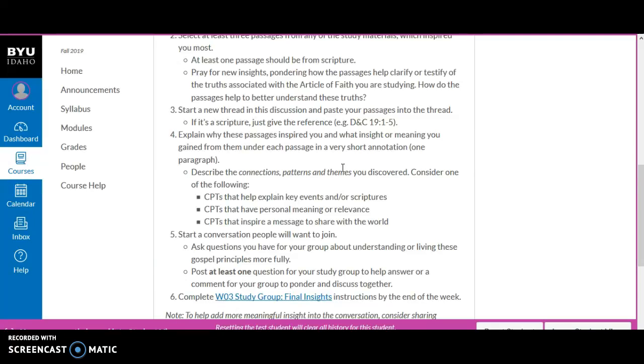Now, the wonderful thing about this course is that there's a pattern that it follows for every week. And so you'll have your initial insight assignments. You'll have your final insight assignments. Those initial insights are always due on the Wednesday. Your final insights are always due on the Saturday night, as well as the other assignments for the course, the reflection and synthesis, and then the weekly report.